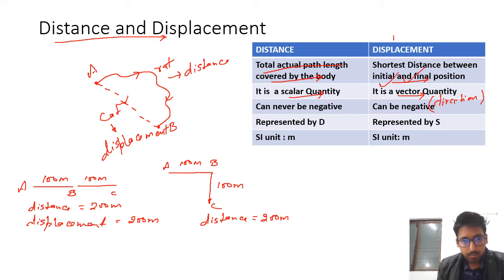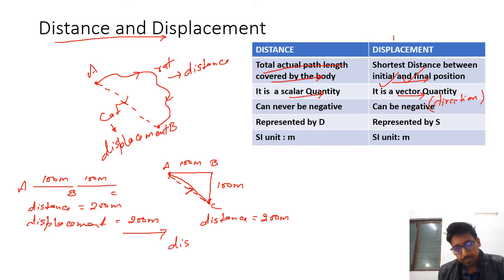Here the initial point is point A and the final point is point C, and just join these two points. This is going to give you the displacement. Displacement in this case is this distance from A to C. Therefore here displacement varies as the direction changes. Therefore we can say that displacement depends on direction.